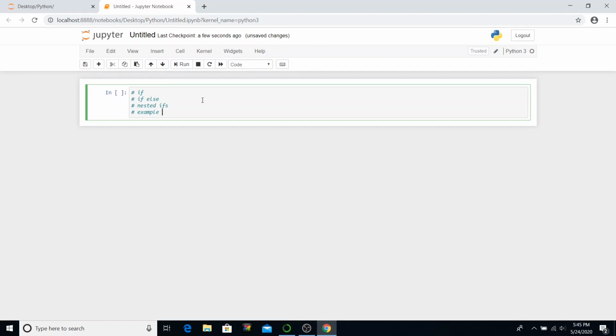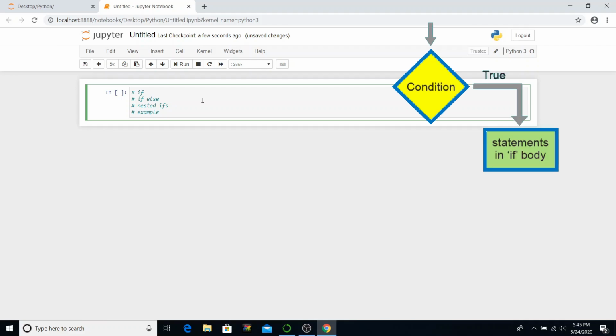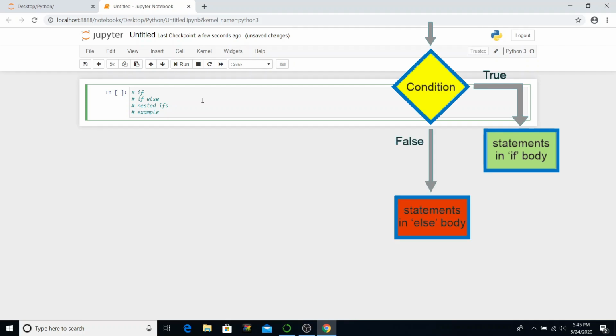if-else works. If-else statements are conditional statements which evaluate an expression, and based on the result of the expression, if it is true or false, you execute the if body or the else body. So let's look at one simple example.